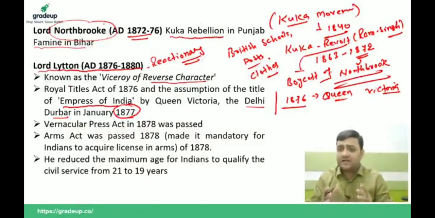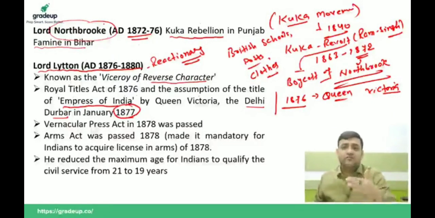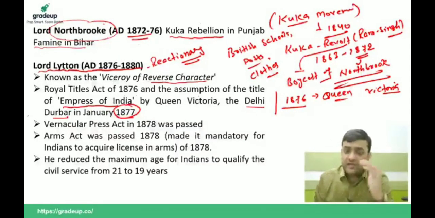The entire country was malnourished because of lower agricultural productivity due to natural disasters like famine and drought. Instead of taking care of these people, he organized a royal darbar in 1877. That is one of his infamous incidents.